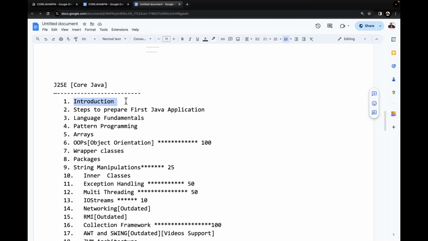Why? Because a few more members will be added to your class. Once members are available, the introduction part, the theory, I will discuss with you in the future. It is not mandatory for you, but as a basic I'm going to cover the difference between Java and C, C++, why we are coming for Java, this kind of concepts. Because of that reason, I will take this introduction part at some other time, maybe after a few days. Tomorrow onwards, I want to directly start the steps to prepare the first Java application.